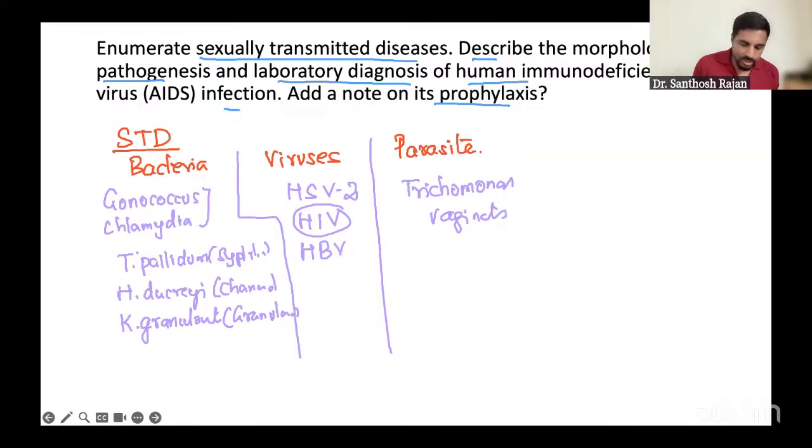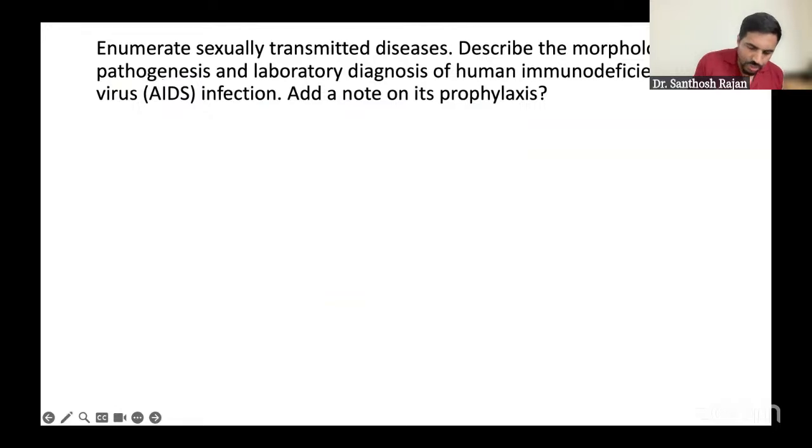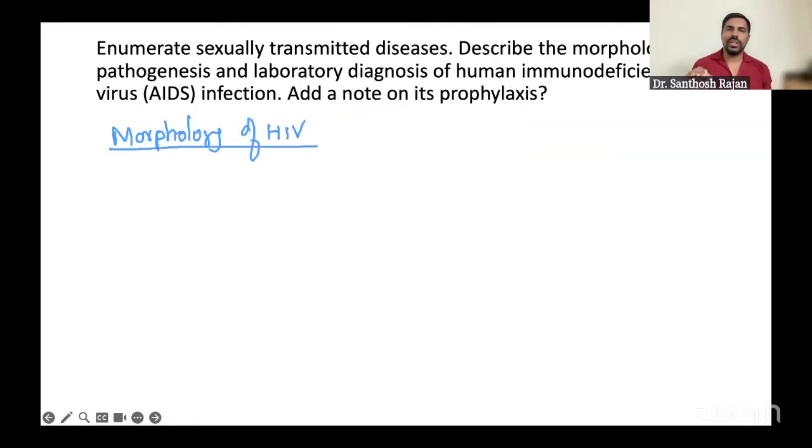Now, morphology and pathogenesis of HIV. We're going to talk about HIV. Now I talk about the morphology. You're going to write like this. First of all, morphology of HIV. Whenever they ask the morphology of HIV, you better draw the picture. More than explanation, better draw the picture. That's the best thing. The examiners will be very, very happy.